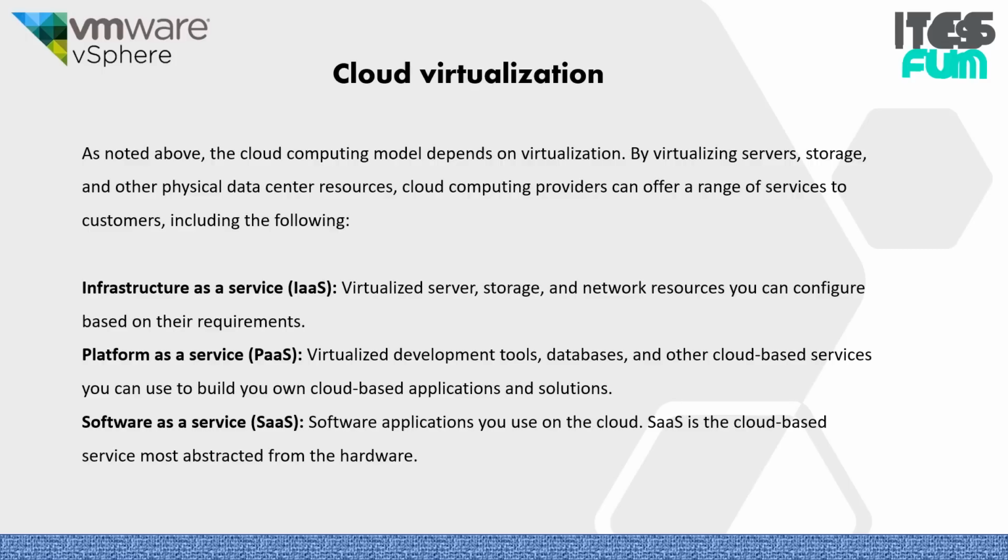Infrastructure as a service is virtualized server, storage, and network resources you can configure based on your requirements. Platform as a service is virtualized development tools, databases, and other cloud-based services you can use to build your own cloud-based applications and solutions.